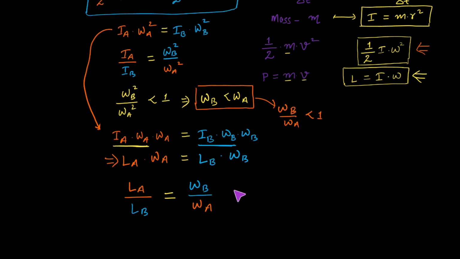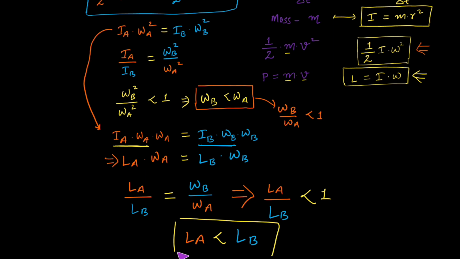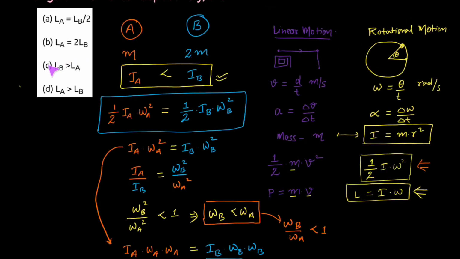When this term is less than 1, I can write that LA divided by LB will also be less than 1. Or what I can write is LA would be less than LB. This is our derivation. So if we match our answer with the options given, our option number C would be the right one. Let me quickly revise this question.